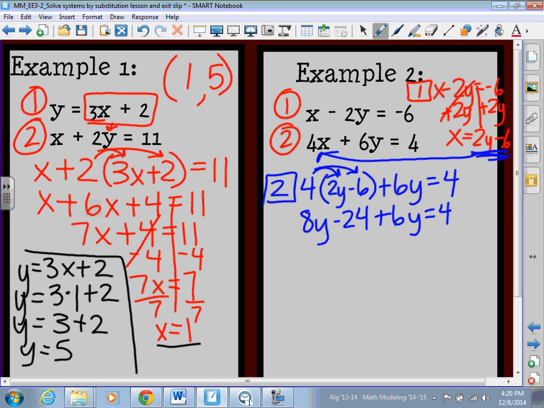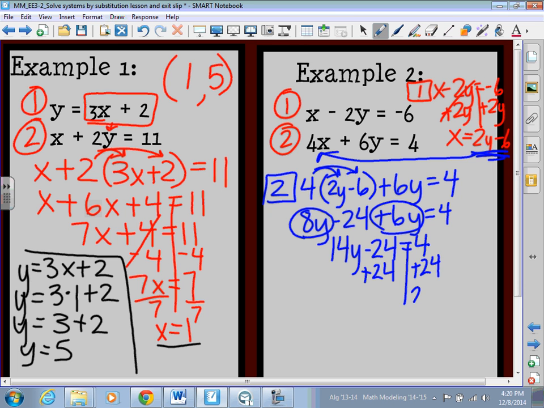So we need to solve. I need to combine my like terms, positive 6y and 8y, which gives me 14y minus 24 is equal to 4. Go ahead and add 24 on both sides. So I end up with 28 is equal to 14y. Divide by 14, divide by 14. So y is equal to 2. So once again, I'm going to put my answer up here. y is 2 in my solution.